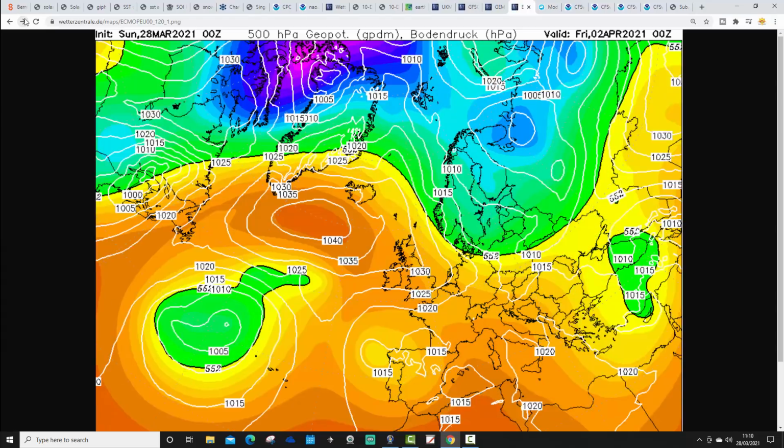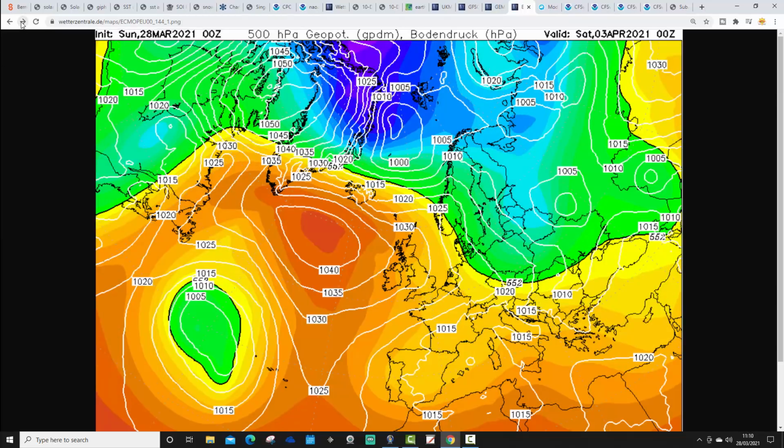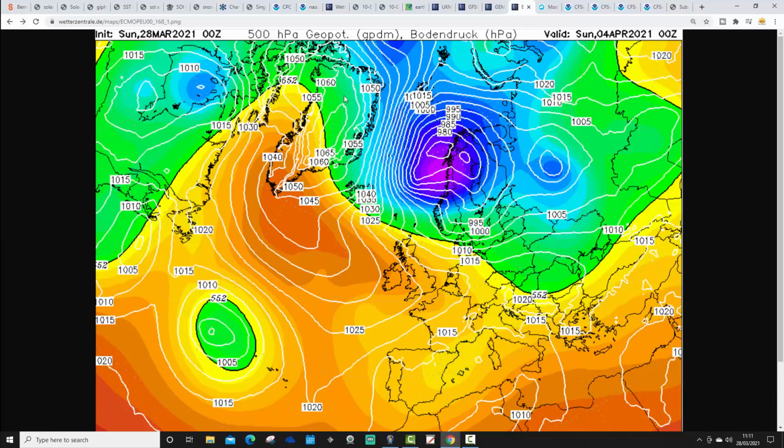It will be a cooler air mass. A lot of dry weather for the second half of the week with high pressure out to our west. It will be a little bit on the chilly side, but the proper cold air is still over Scandinavia on Good Friday and into Easter Saturday. Eventually, the ECM also takes that high pressure up to Greenland at 1,065 millibars, a very intense area of high pressure.